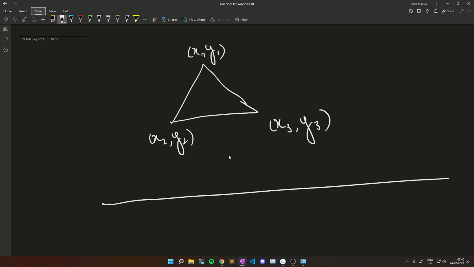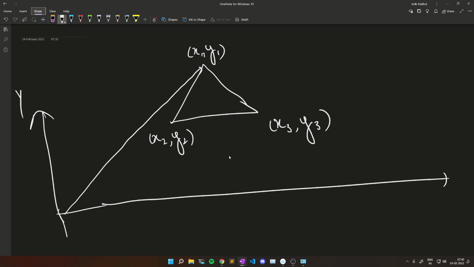So what we have to do, we can use this x-axis, and from here we have to reach each and every point of the boundary of the triangle with a straight line like this. Let's say this is a straight line, this is a straight line, thus we have to reach each point of this boundary of the triangle using a straight line.